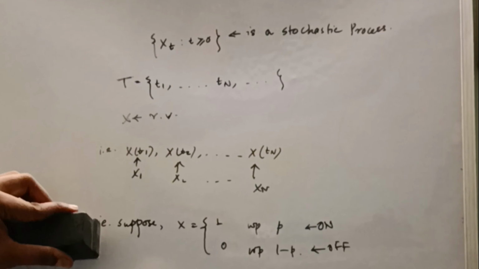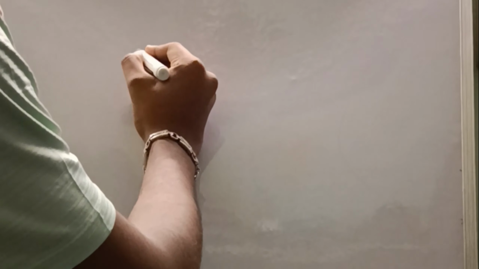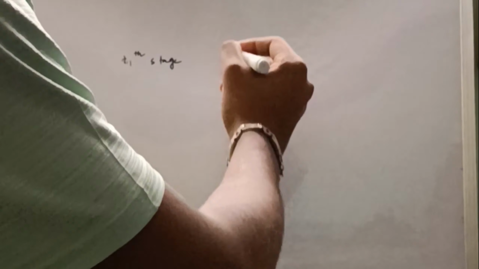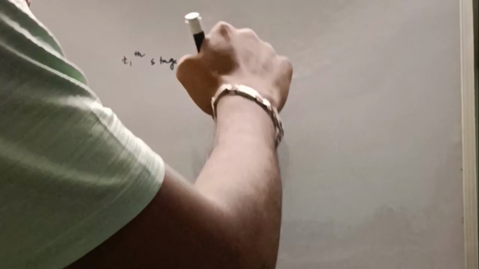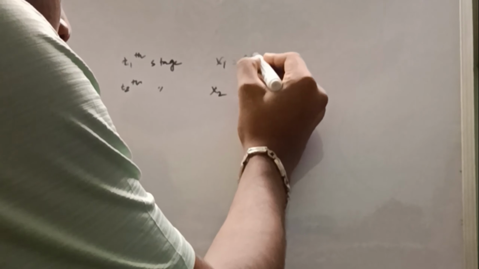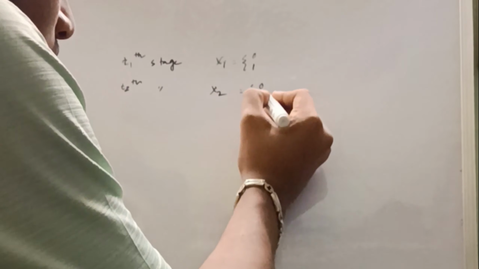Now see what the transition matrix is. So suppose at my t1th stage I have some study of X1, and similarly at the t2th stage I have the study of X2. X1 may be 0 or 1, X2 may be 0 or 1.